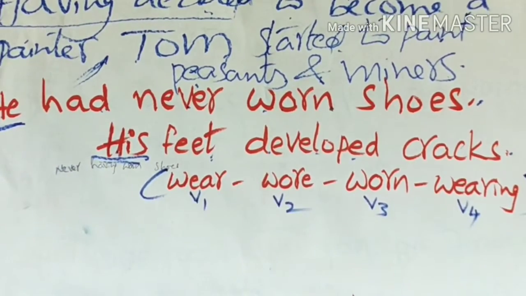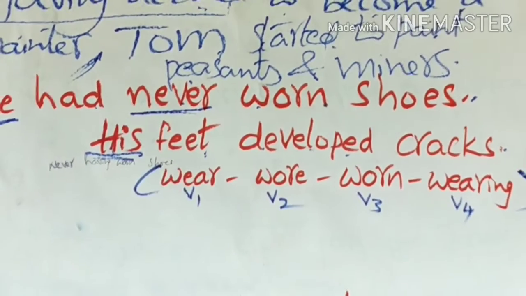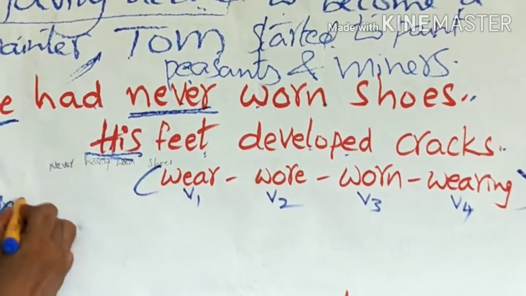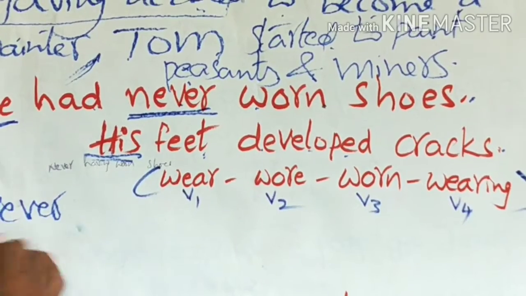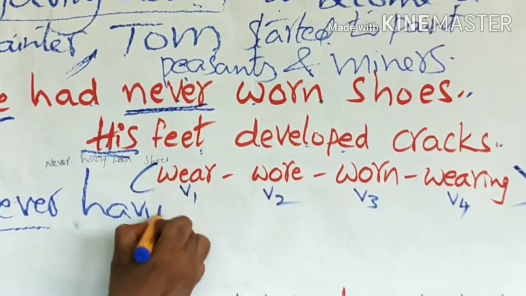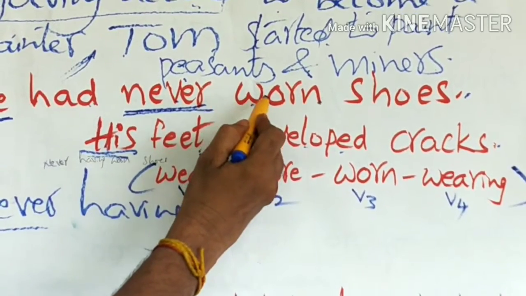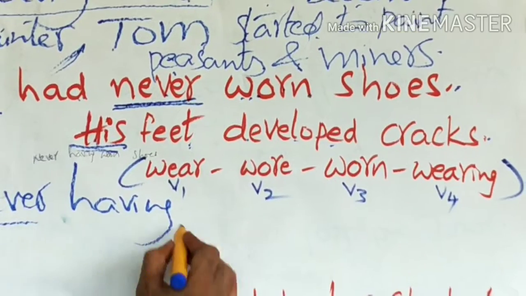So, subjects are the same. That's why we should start the sentence with negative. Never, having plus verb 3. Wear, wore, worn. Never having worn.